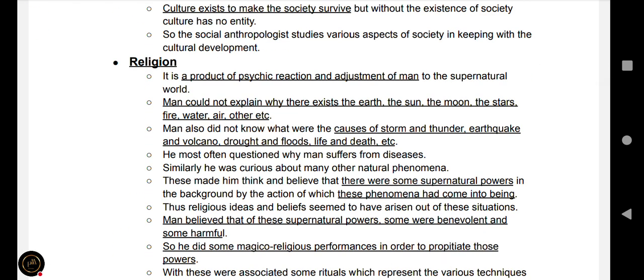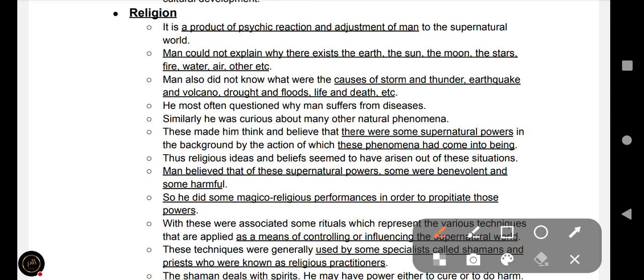Next is religion. Under the scope of cultural anthropology, religion is very important to understand how society regulates its religious performance. Religion is a product of psychic reaction, that is your mind coordinating with each other, and how man can sacrifice his life towards his taboo, and the adjustment of man to the supernatural world.